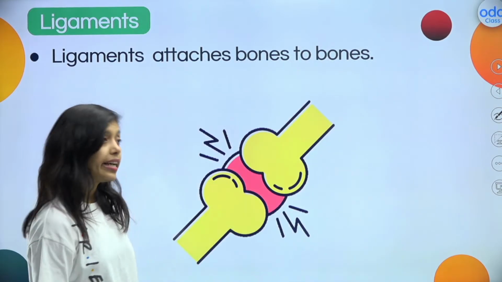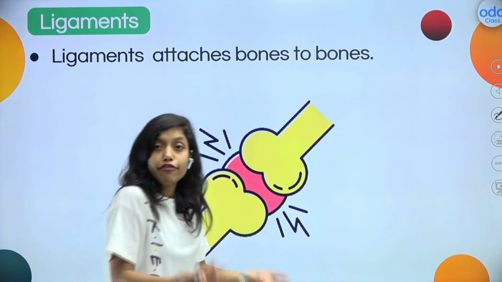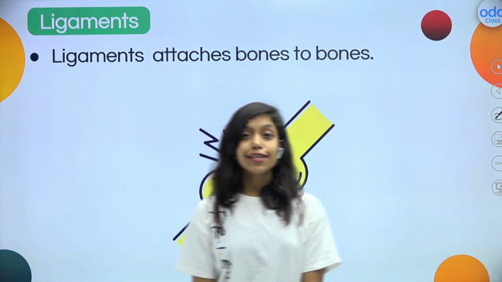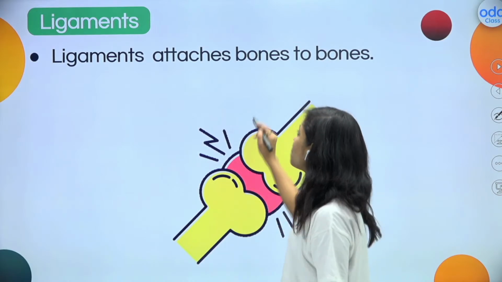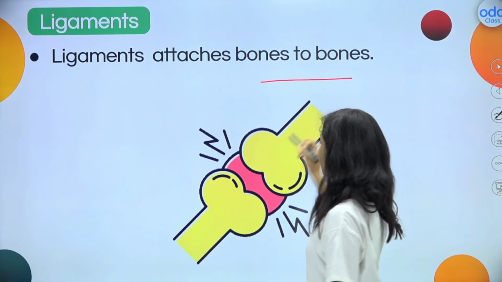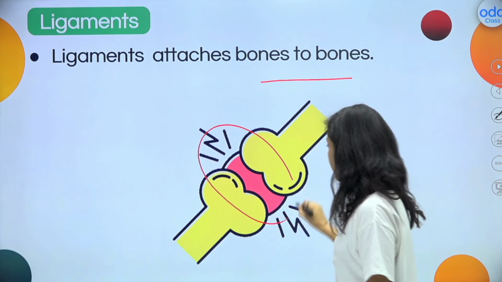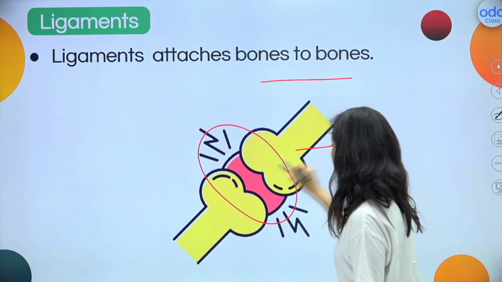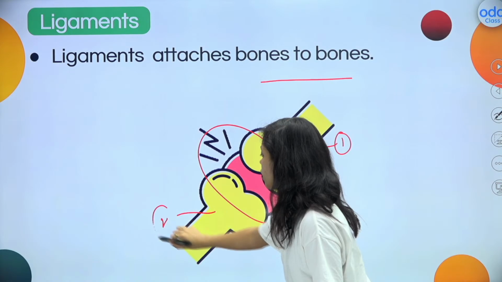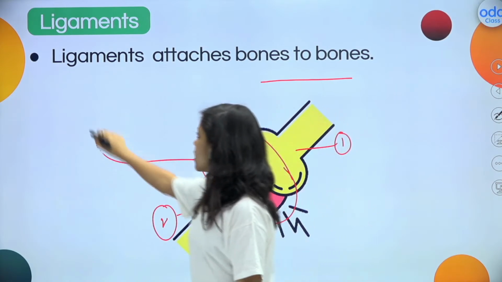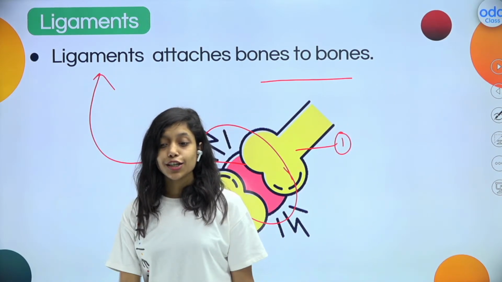Now, what are ligaments? There should be connections between different bones. We have 206 bones in our body, and each bone is connected to the others with the help of ligaments. Bone number 1, bone number 2, in between is the connective tissue, that is our ligaments. Is it clear to all of you?